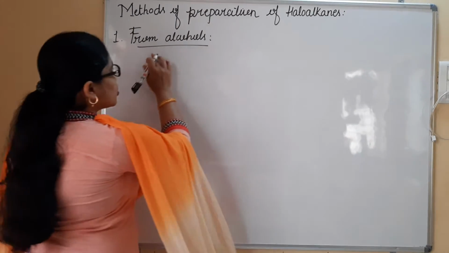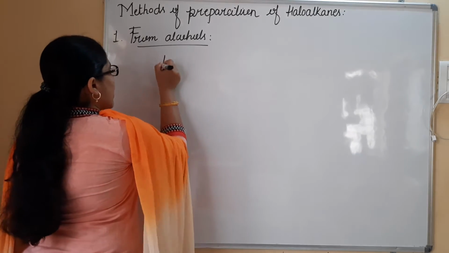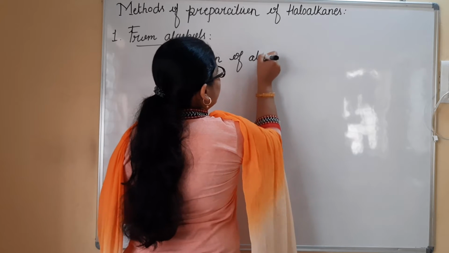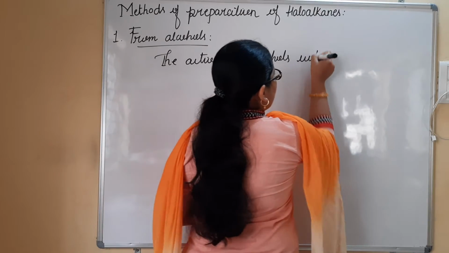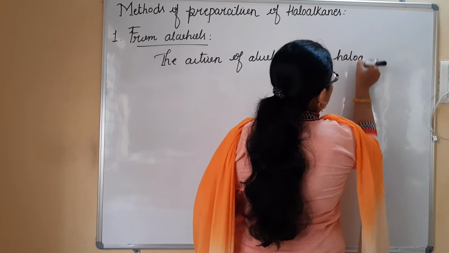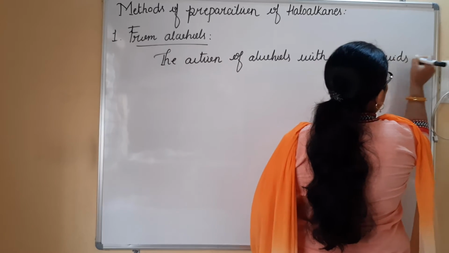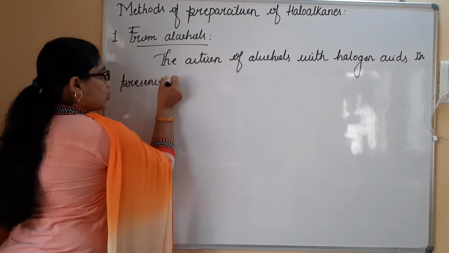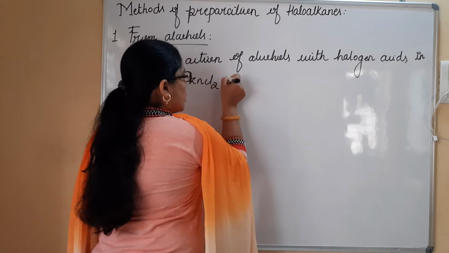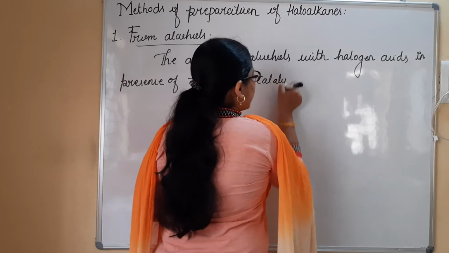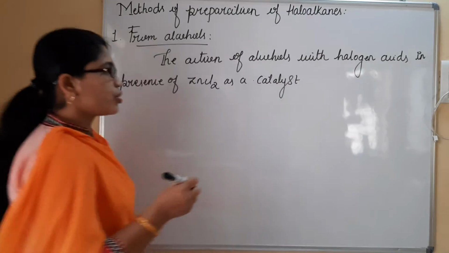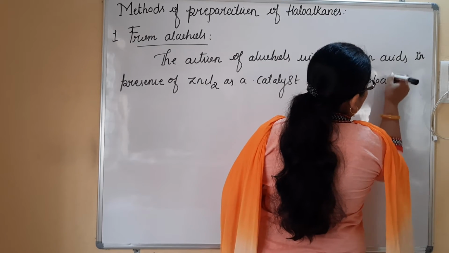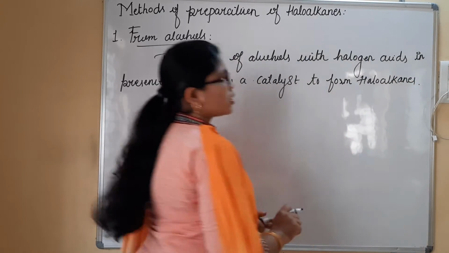So what I have told you: alcohols react with halogen acids in presence of zinc chloride as a catalyst to form haloalkanes. So this is the statement we have.